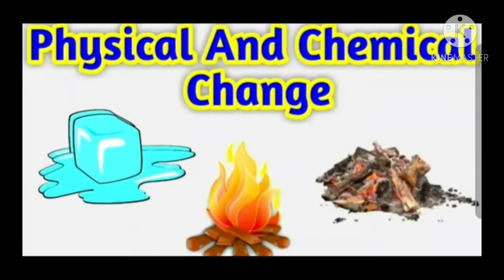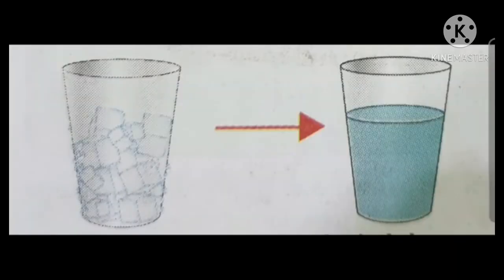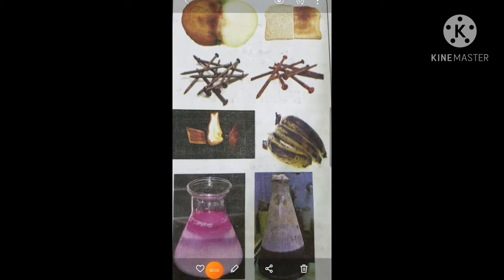So children, we know that changes can be classified in two types. The first one is physical changes and the second one is chemical changes. So, what are physical changes? Let's revise fast. We have already studied this in previous classes. Physical changes are those where no new substance is formed. And what are chemical changes?